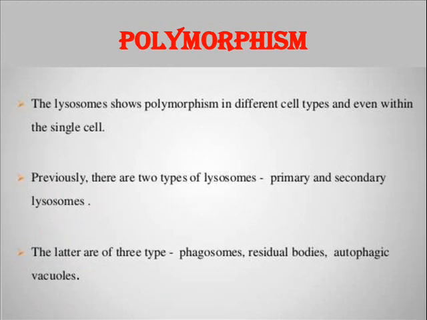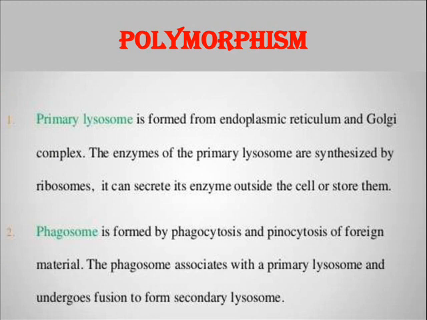These lysosomes are actually polymorphic in nature. They are present in different types in different cells. Previously it was thought that only two types of lysosomes are present, namely primary and secondary lysosomes. But now it has been found that apart from primary and secondary lysosomes, we have phagosomes, residual bodies and autophagic vacuoles. So now we are going to see in detail about each structure. Primary lysosome is the lysosome which is formed from the endoplasmic reticulum or the Golgi apparatus.